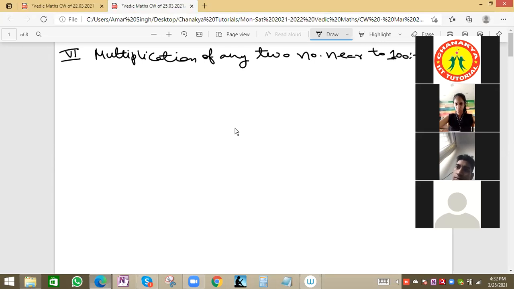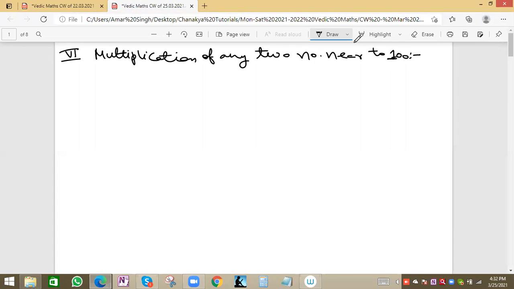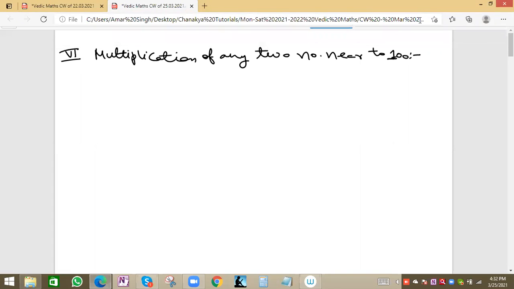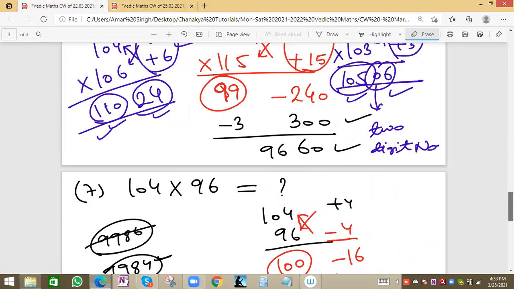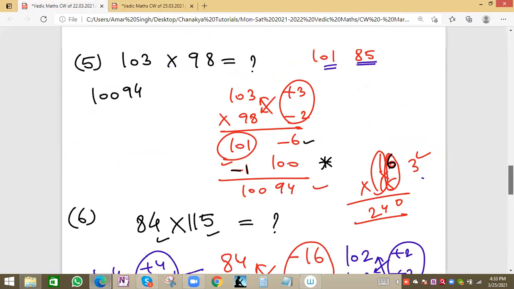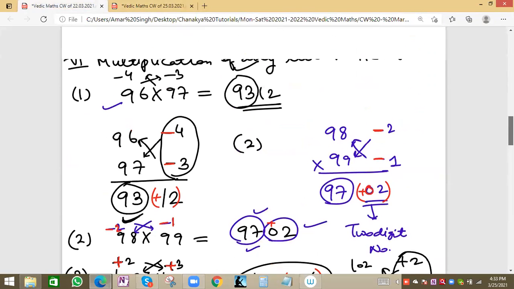Basically the numbers will be near to 100. Other numbers also we can try, but for numbers near to 100, this trick will be very helpful. Let us take one example. So here we have seen some examples.